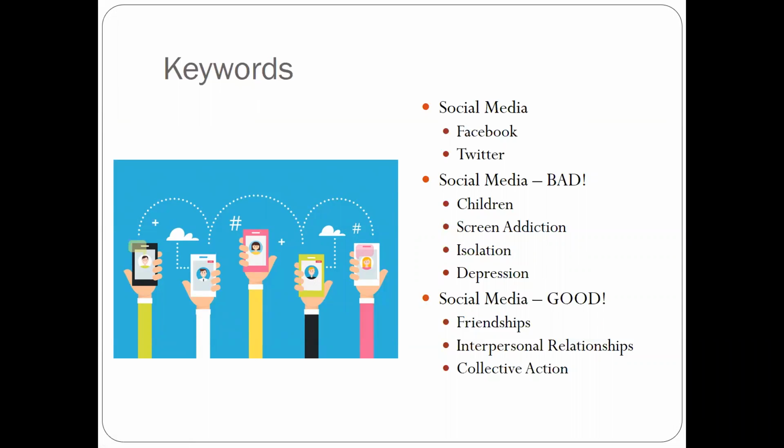Okay, so we saw how we could do that with the databases. Now we're going to see how we can do that with our electronic books. The electronic books actually work pretty much exactly the same as the databases, but instead of getting articles, you're going to get books and book chapters. So let's take a look at how to do that.